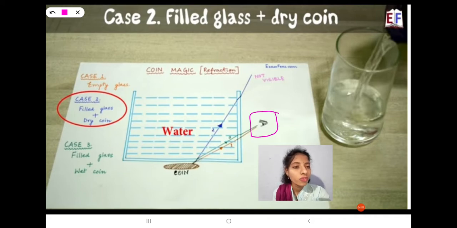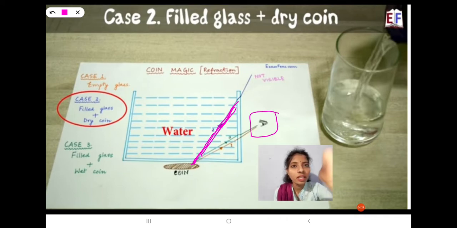First of all, the light travels in the air medium. Then it enters the glass medium. When the medium is changed, the light ray bends somewhat here. So the light ray bending takes place in the glass medium. Here this is a total water medium, so it travels in a straight line in the water medium.